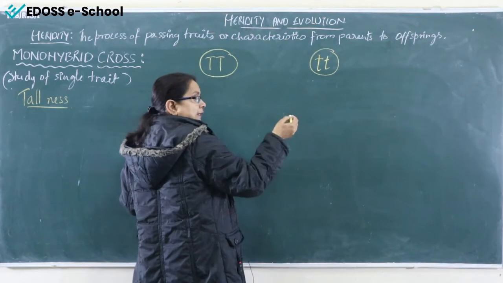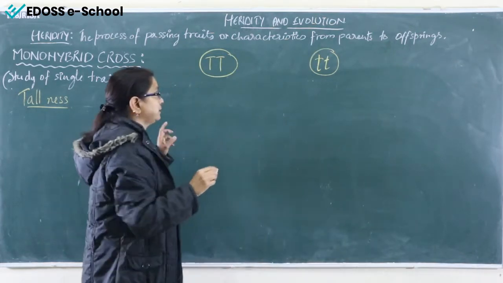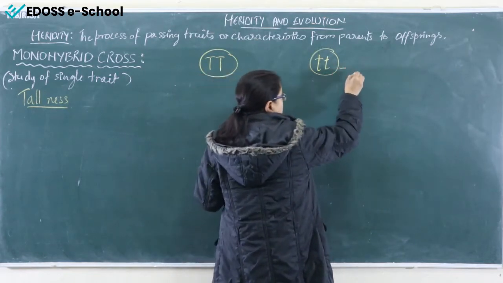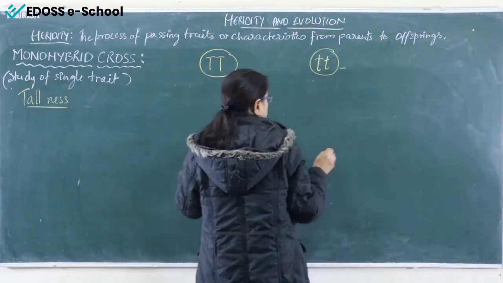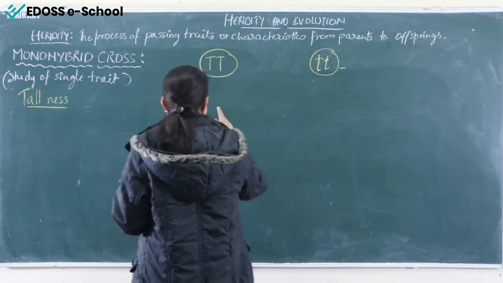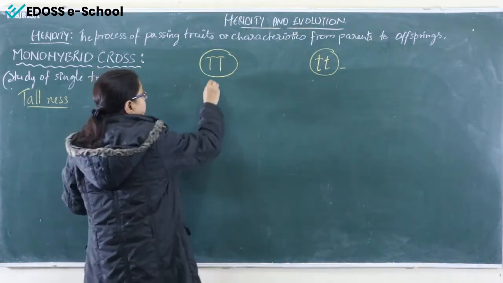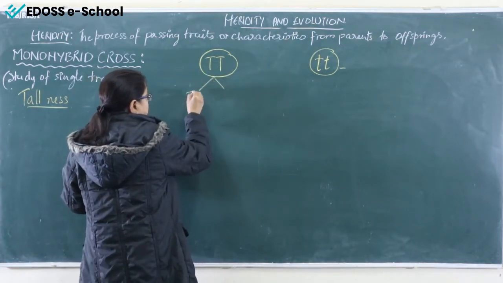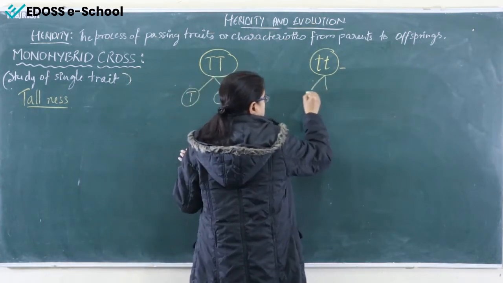After making a combination of it, what will we get? First of all, we have to separate it, right? We have to separate capital T and small t.